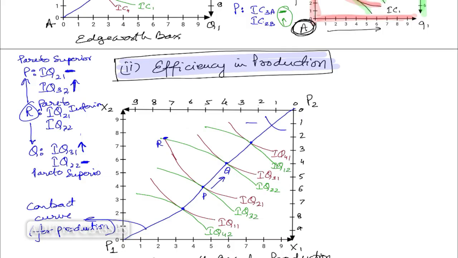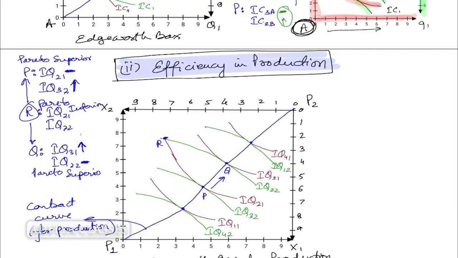Now, you could take any of these other points also. They will be tangent. Any isoquant you can take. There can be millions of isoquants. All the isoquants will be Pareto efficient or Pareto optimal.